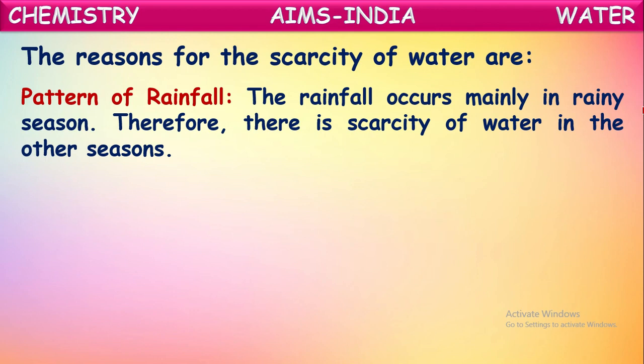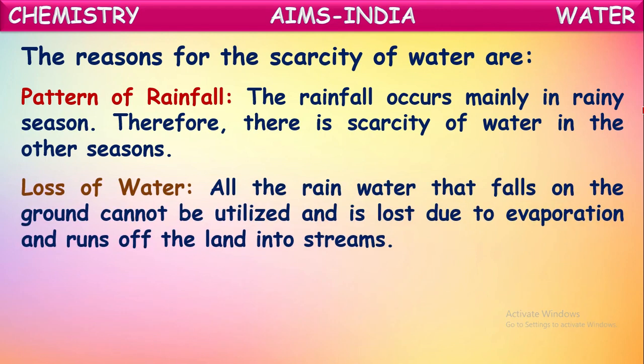But when it comes to summer season, there will be no rain and usage of water will be more, so that groundwater level will decrease and there will be scarcity of water. Even these ponds and lakes will be completely dried off. So there will be no water for usage. So scarcity of water occurs in this summer season.